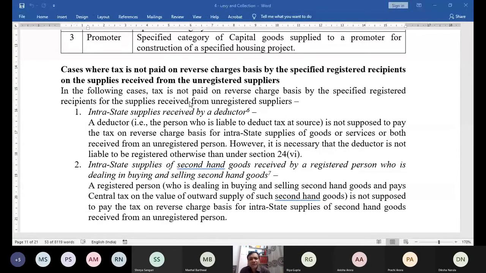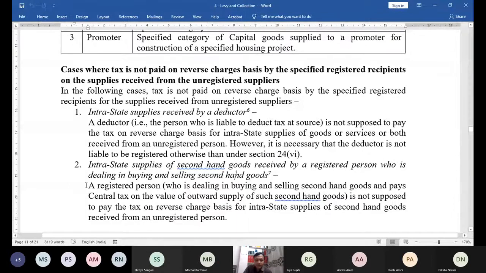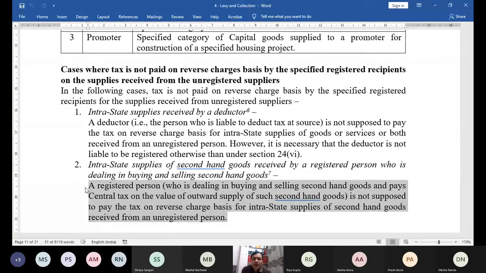Okay, very good. Now let me tell you another point which is related to 9.4. After this, my 9.4 will be over. Again, rather than showing the notification, let me show you the simplified language. This is the point. A registered person who is dealing in buying and selling second-hand goods.